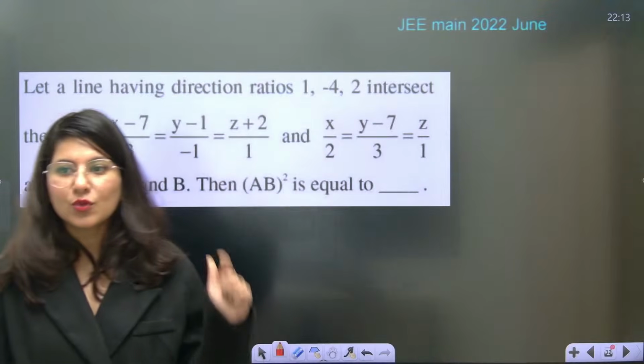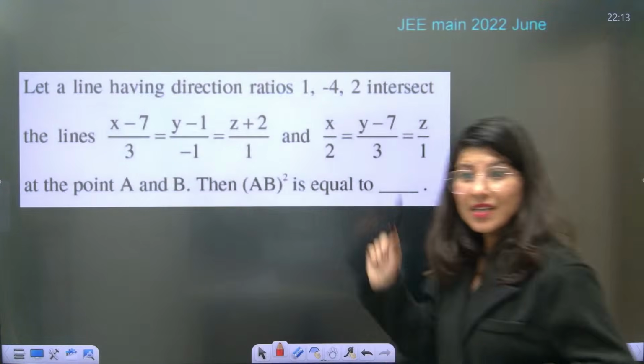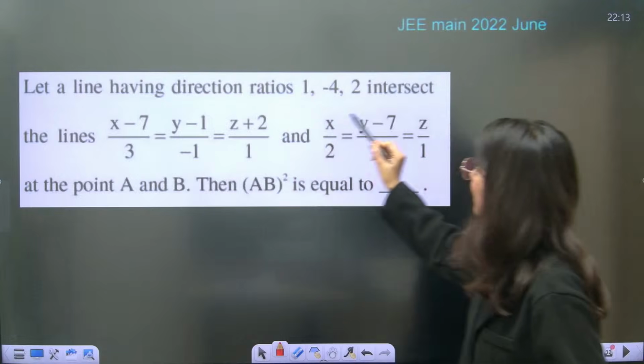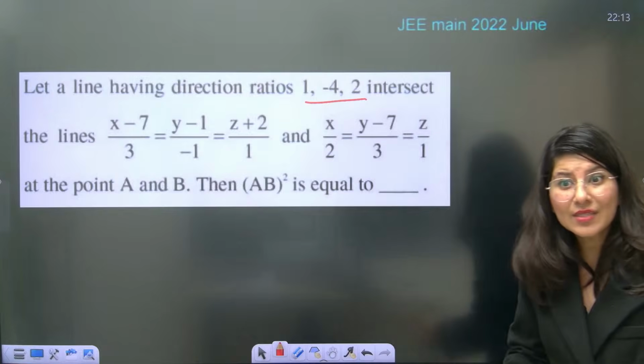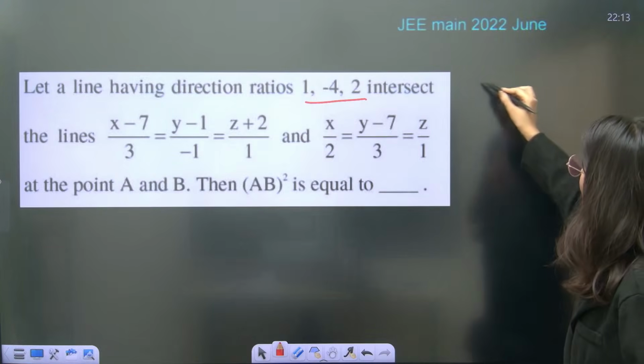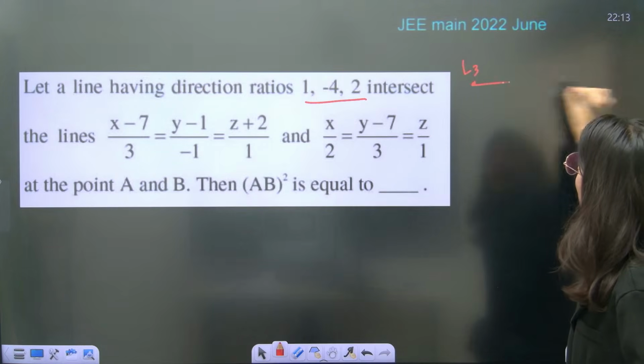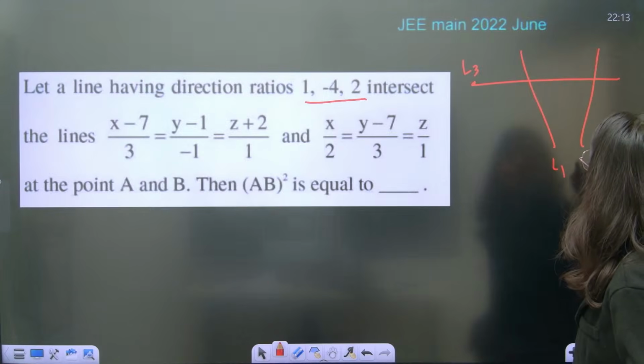JEE 2022 June attempt. Similar type of question. Can you see, a line having these direction ratios intersects this line and this line. So again, can you see, same type of question? Your line L3, remember, intersects L1 and L2.